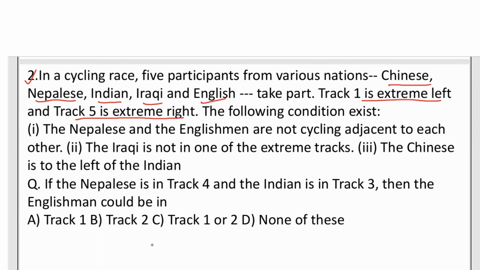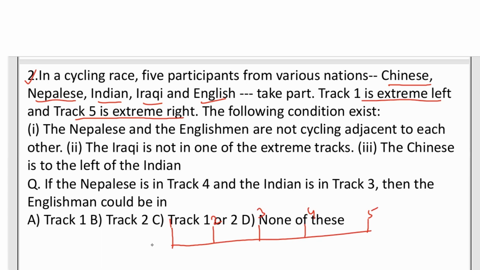Then our question is what? If the Nepali is in track 4 and the Indian is in track 3, then the Englishman could be where? So again, for this type of question, read the question carefully and then make a simple sketch. So here the question is what? There are 5 participating nations. 5 nations are given and so there are 5 tracks. Track 1 is given on the left side and track 5 on the right side. So the simple sketch is what? Suppose this is track 1, track 2, track 3, track 4, and this is track 5. So this is 1, this is 2, this is 3, this is 4, and this is 5.